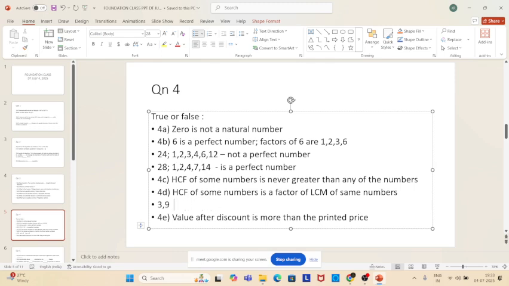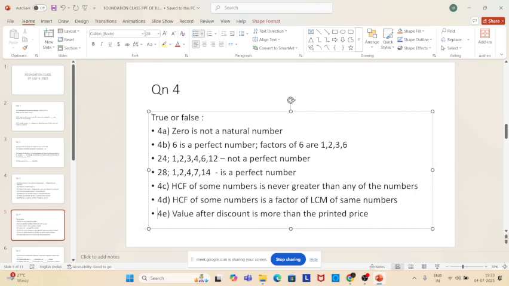Then next. Same, Rakshan, can you read? Value after discount is more than the printed price. There is a printed price on your sari, on your dress. They are giving a discount. After giving the discount, some value comes. Will it be more than the printed price? No, sir, less than this. It will be less than the printed price only.